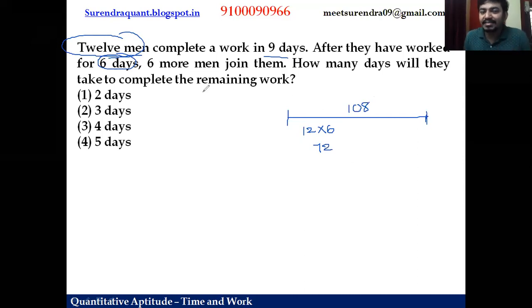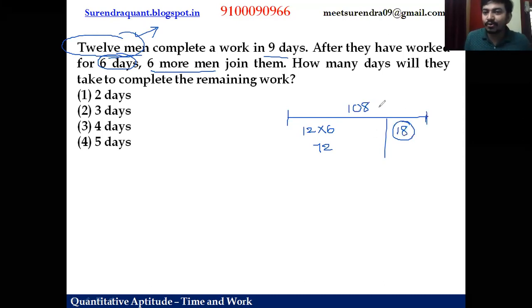Later on, what happened, guys? Later on, 6 more men joined. Initially, 12 men are there. If 6 more men join, in the second case the number of men is 18. Now, how many days will they take to complete the remaining work? We have the total work 108. Out of 108, in the first 6 days, they can complete 72 units. The balance work is 36 units. This work is done by 18 men in D days. So what is D? 36 by 18. It takes simply 2 days.